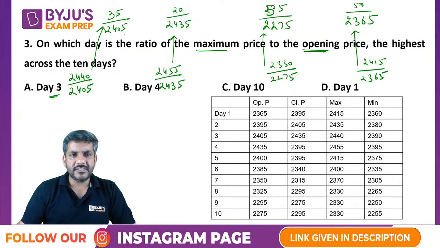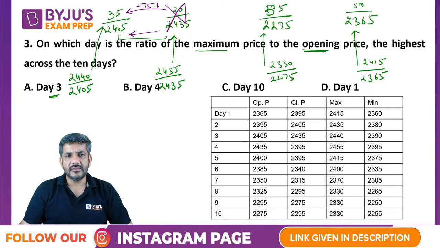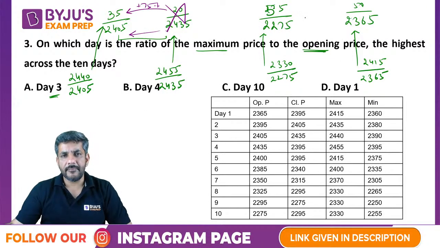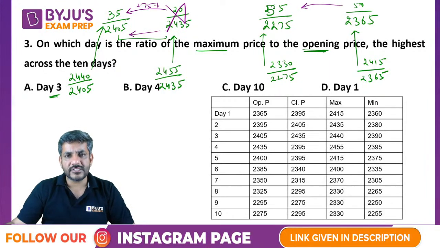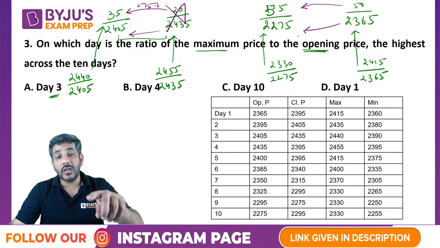When I compare these two, this is equal to 20 and this is 75% more. Is it 75% more? No. So this is not the highest. Here I see the numerator is larger whereas the denominator is smaller.